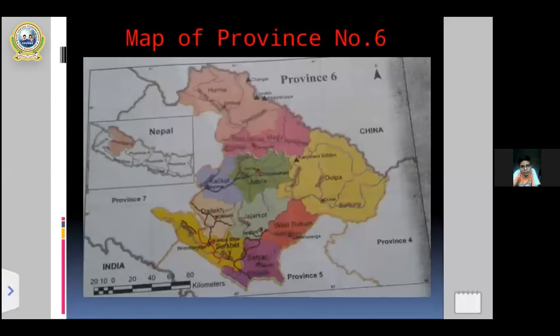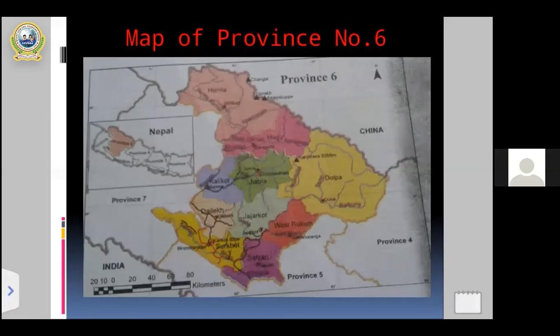Okay, my dear students, now we are going to continue with province number 6. First of all, there is a map of province number 6, just as we discussed the map of province number 5. Once again I want to repeat the importance and usefulness of the map of different provinces, like 1, 2, 3, 4, 5.